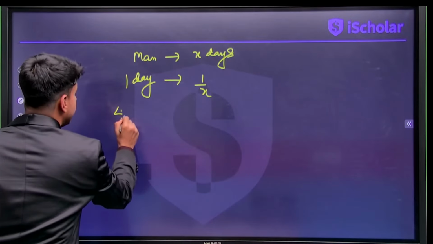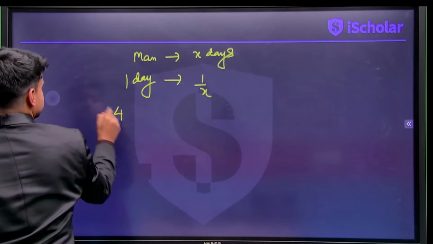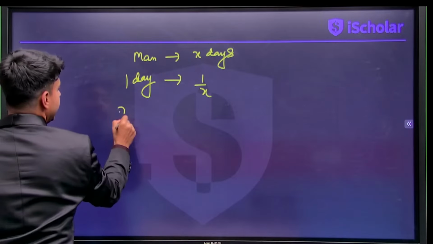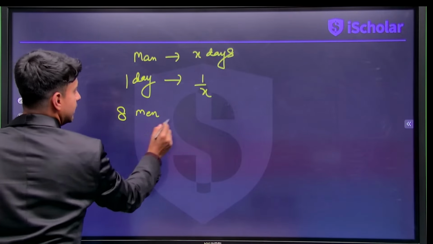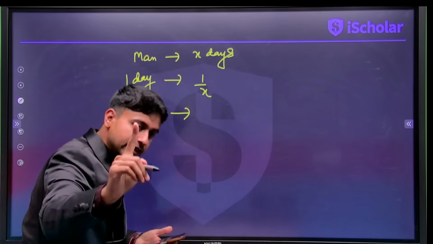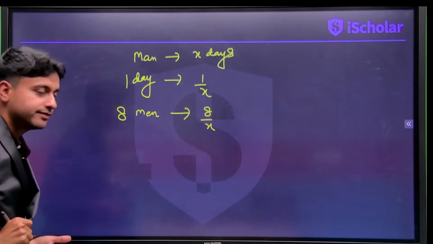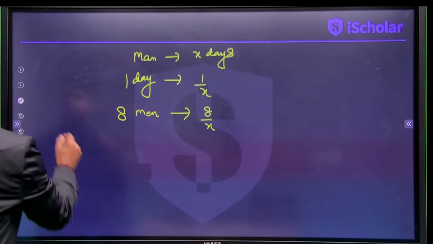So 4 men. What is the question? 8 men, sorry. So 8 men will complete how much work in a day? In one day, 8 men will complete 8 times 1 by x, that is 8 by x. Correct, everybody?